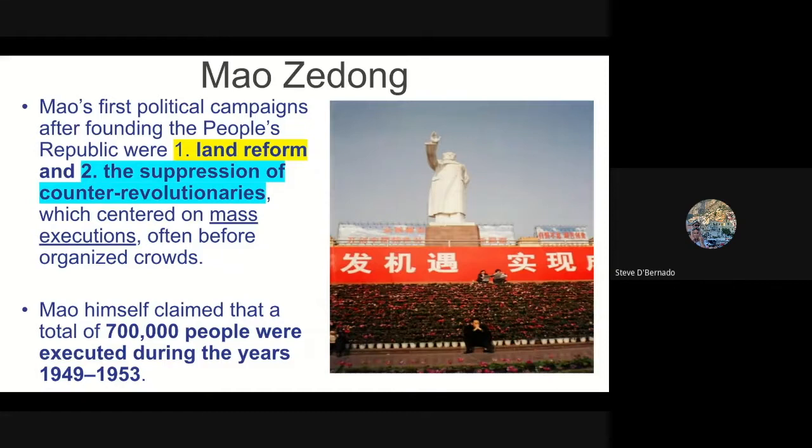So one of his first political campaigns after founding the People's Republic, he wanted two major changes. He wanted land reform and the suppression of counter-revolutionaries, which centered on mass executions, often before organized crowds. Mao himself even admitted that a total of around 700,000 people were executed from 1949 to 1953.